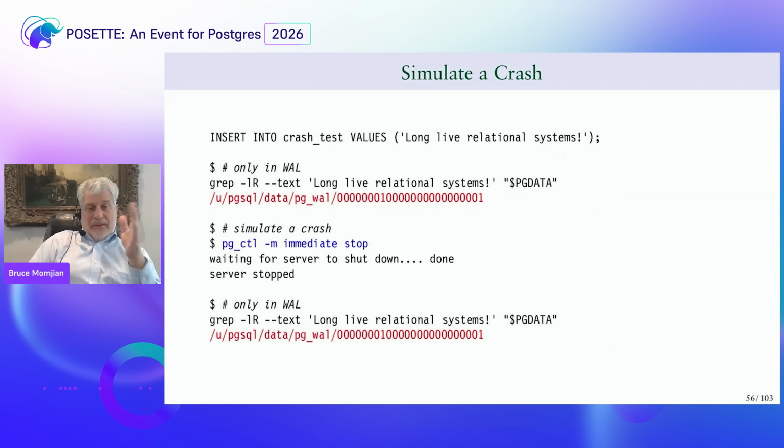Let's go and simulate a crash. So here I insert a new string, long live relational systems. Okay. And then I grep for that, and I can see it's only in the write-ahead log, in red, at the top. So now I issue a pg_ctl immediate stop, which effectively simulates a crash of Postgres. And when I grep again, I still only see this string in the write-ahead log. I don't see it in any data files.